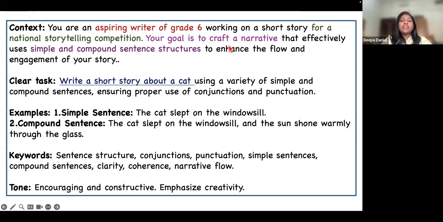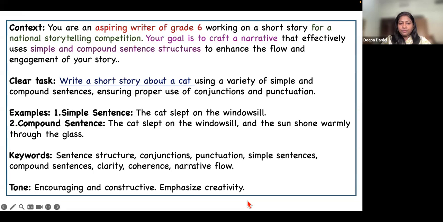It is to craft a narrative using simple and compound sentences. So I've given it a very clear task here: write a short story about a cat using these simple sentences. And I've given examples, a simple sentence and a compound sentence. I've even put some keywords that I want: conjunctions, punctuation, clarity, coherence. And I told ChatGPT that the tone I want is very encouraging and constructive. And of course, it should be creative.